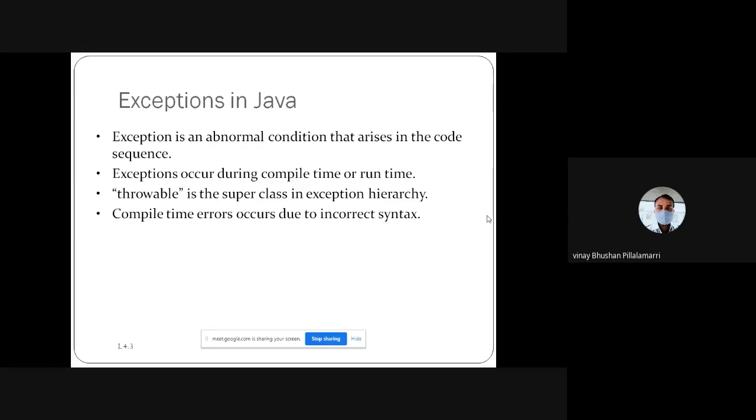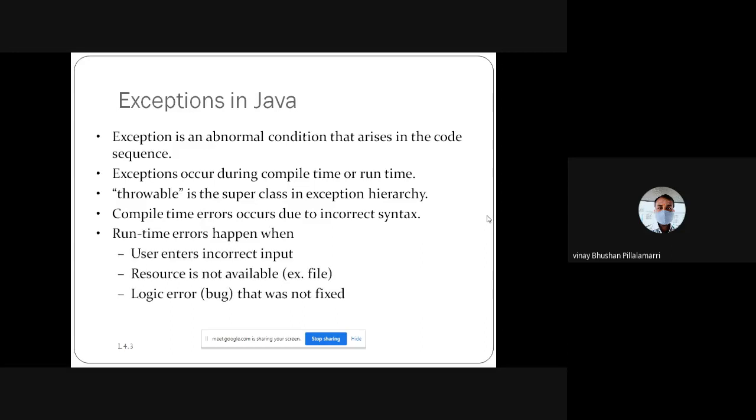See, compile-time errors occur whenever you mention incorrect syntax. Incorrect syntax errors occurring at compile time are one type of exception. Runtime errors can occur in many variations, for example whenever the user enters incorrect input, or you call a variable or value incorrectly.